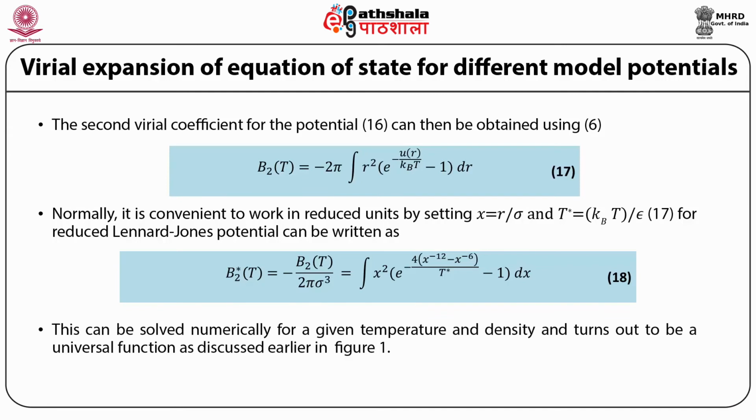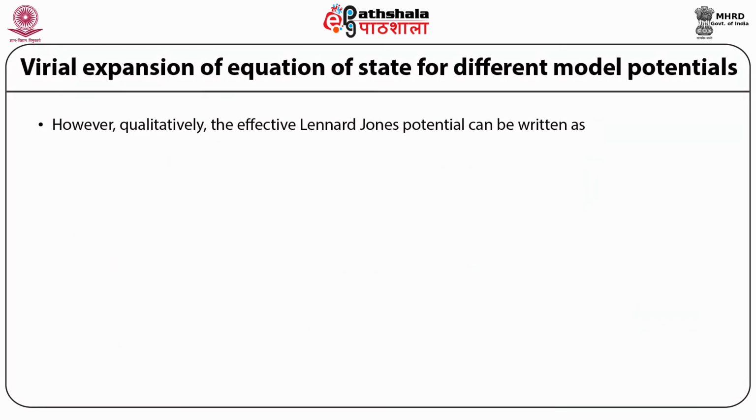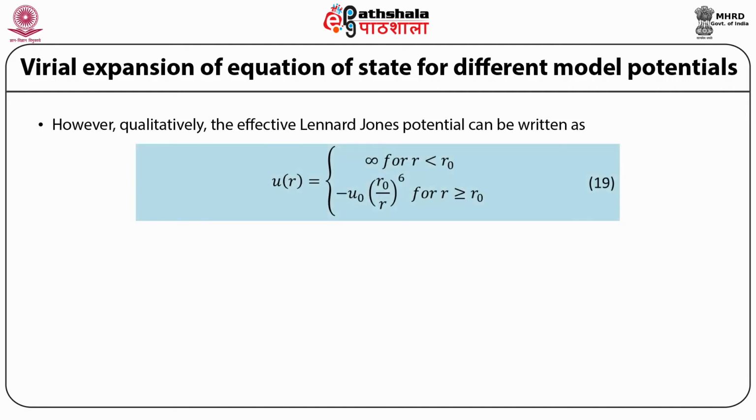This can be solved numerically for a given temperature and density and turns out to be a universal function, as discussed earlier in figure 1. However, qualitatively, the effective Lennard-Jones potential can be written as u(r) equal to infinity for r less than r0 and equal to minus u0 (r0/r)⁶ for r greater than or equal to r0.